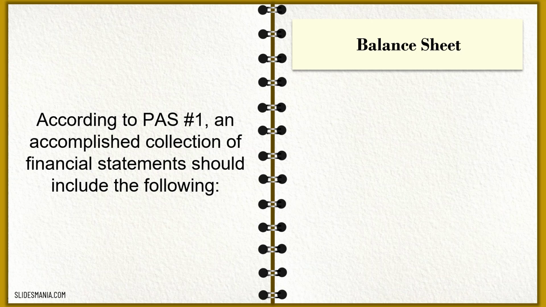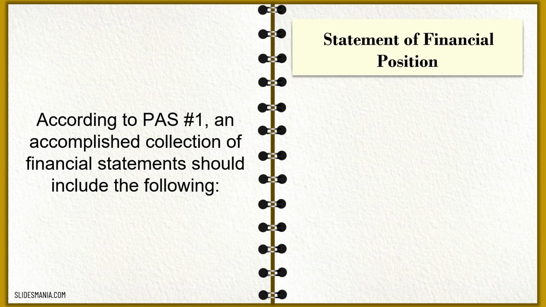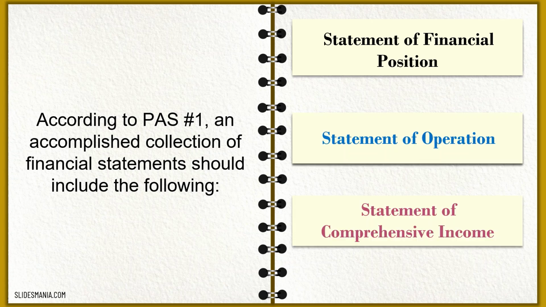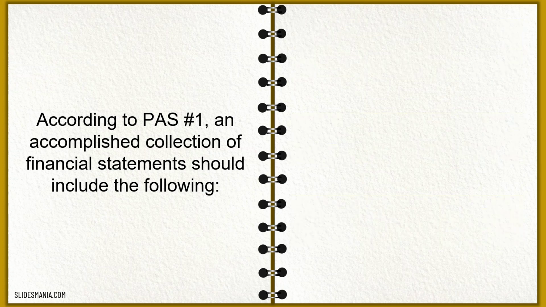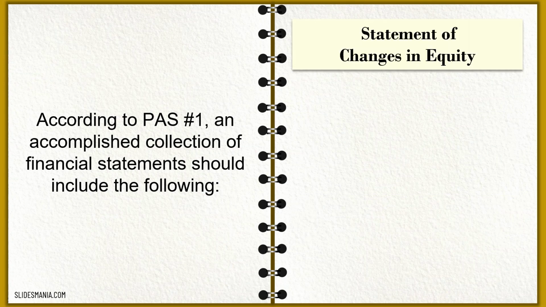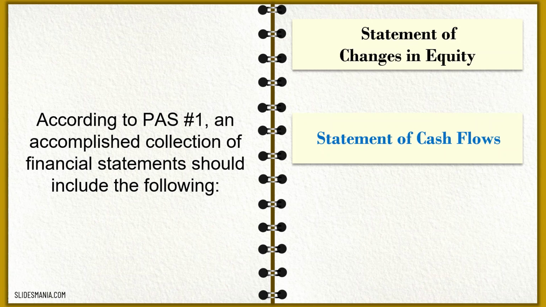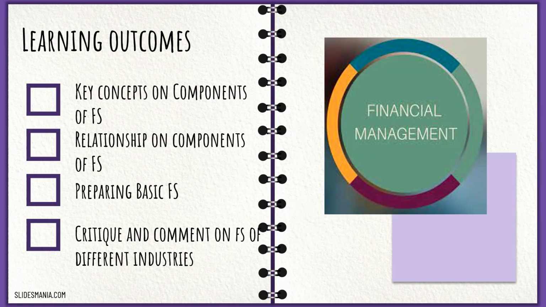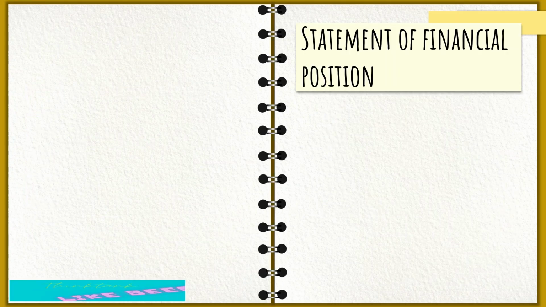First, we have the balance sheet, or what we know as the statement of financial position. Then we have the income statement, or what we know as the statement of operation. We have the statement of comprehensive income. We have the statement of changes in equity. We have the statement of cash flows. And the last one is the notes to financial statements. Number 2 is we need to study the relationship of the components of financial statements.